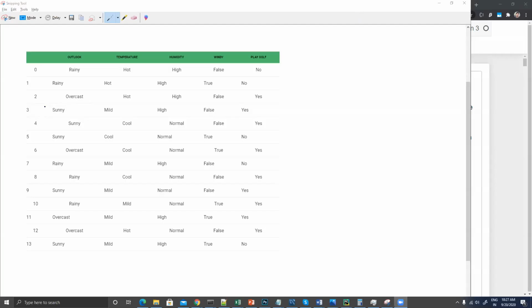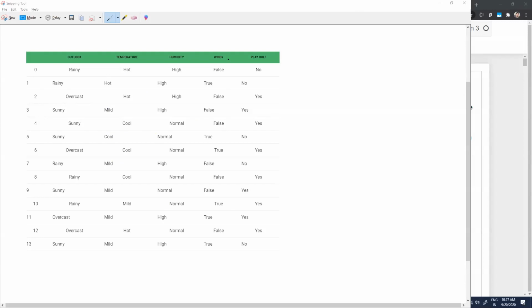Okay, so here let's try to understand this particular data set, right? Like I told you, I have picked up this data set from GeeksforGeeks, and we are going to talk about this data set. As you can see, this data set says whether I will be able to play golf or not. This is basically the final decision which I have to make.